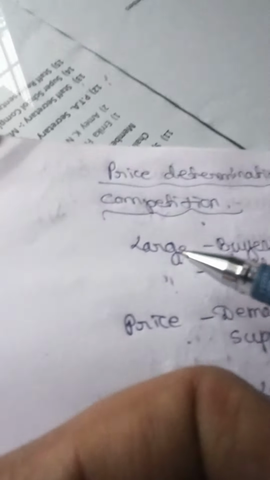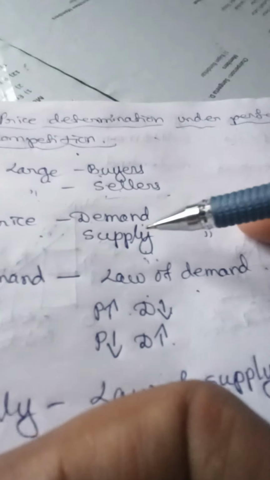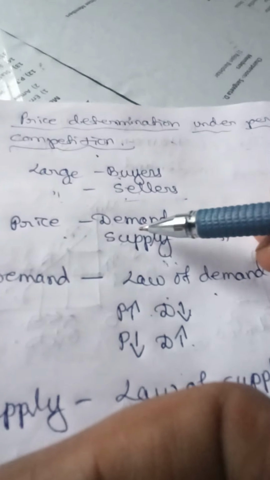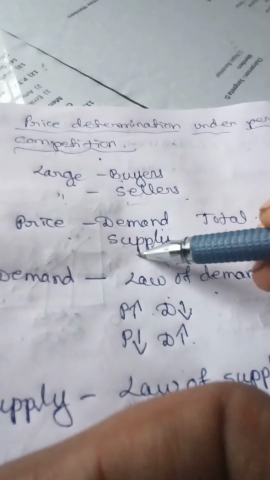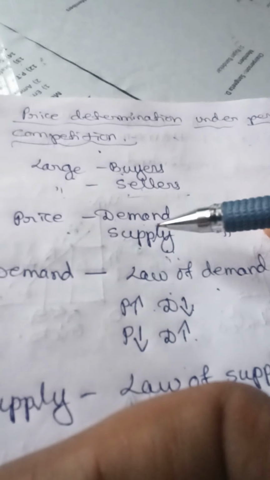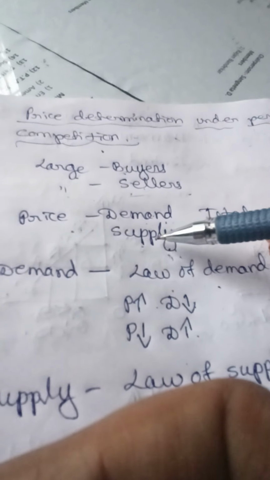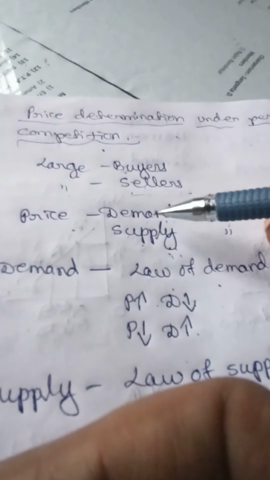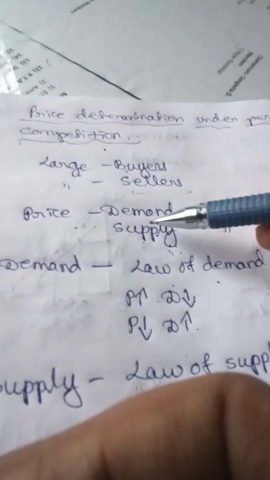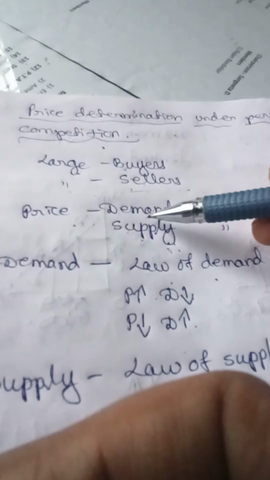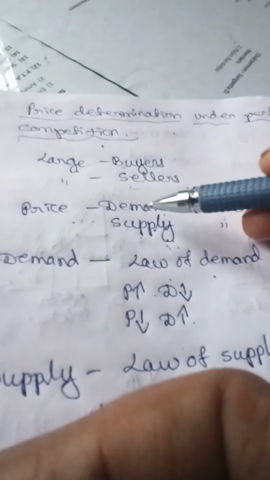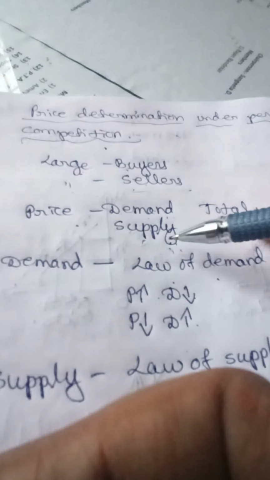So how is the price of the product determined in the market? It is determined on the basis of demand for the product and supply of the product. Suppose the demand is more and supply is less, the price of the product will increase. And if the supply is more and demand is less, the price will come down. So the price of the product depends on demand for the product and supply of the product.